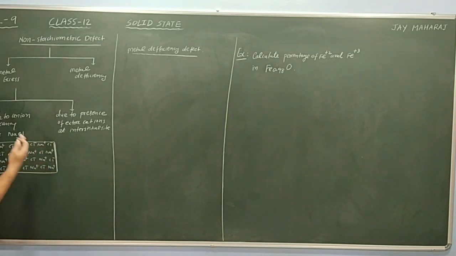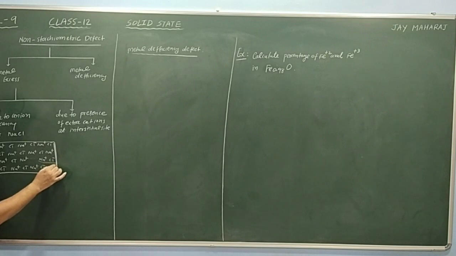Now, when sodium vapor is deposited on the surface of the NaCl crystal, then one of the Cl- ions diffuses towards the surface. Here sodium metal is there, here Cl-.